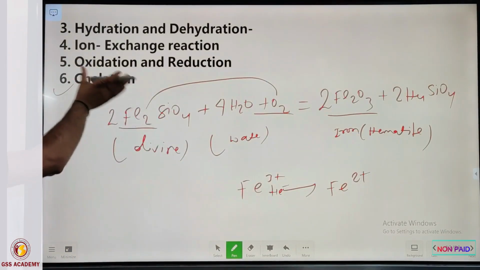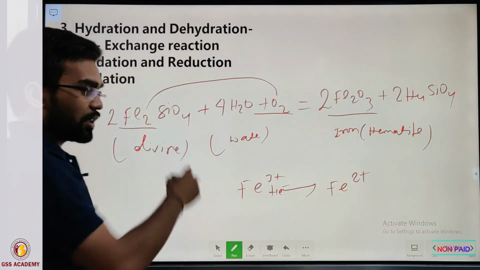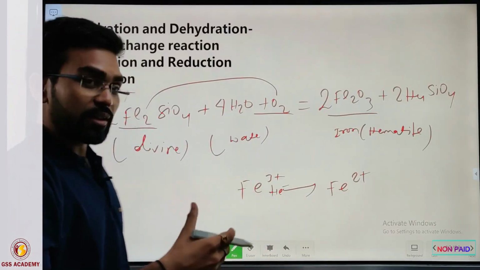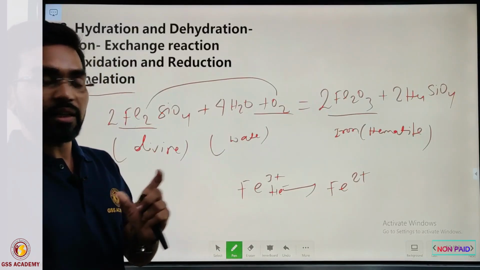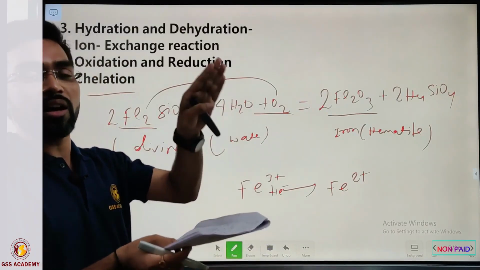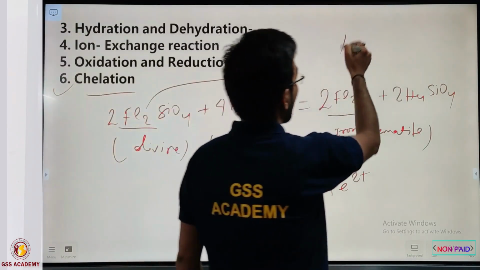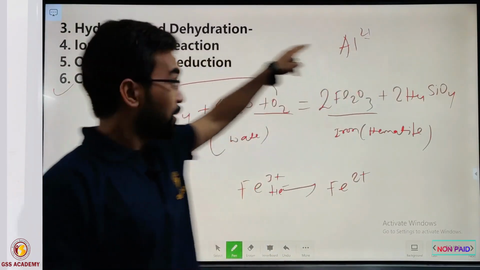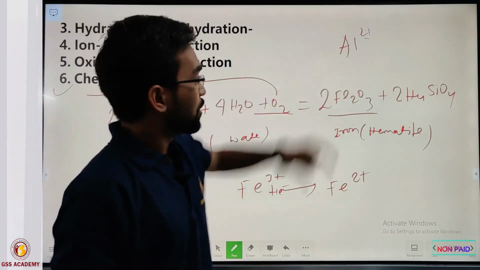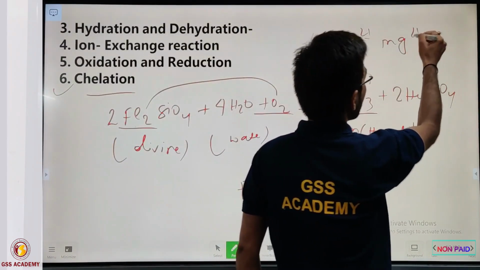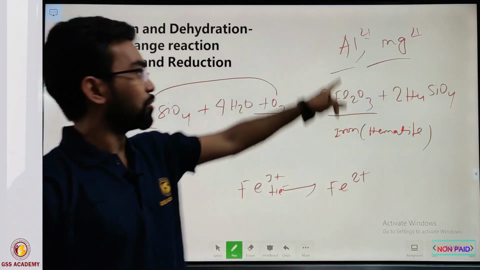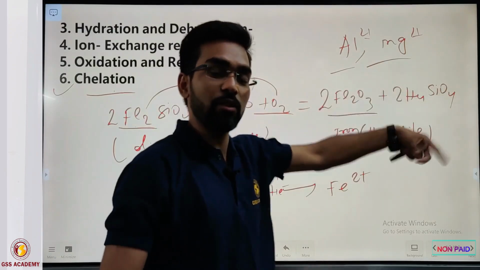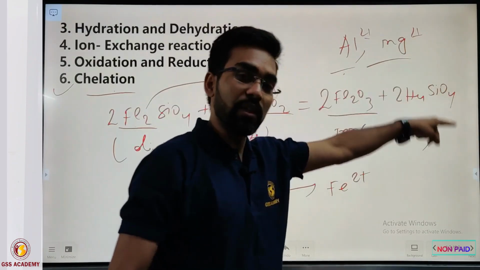Chelation is an organic activity. In this activity, the liberation of the metal cation occurs, and after the liberation, they act as a chelating agent. The work of the chelating agent is that it enhances the weathering rate. Suppose in the previous diagram you saw that Al and other minerals are not very susceptible to weathering, but after the work of chelation, Al and Mg become more mobile in the solution. That is the work of the chelating agent, which regulates these ions into the mobile state. After that the weathering takes place.